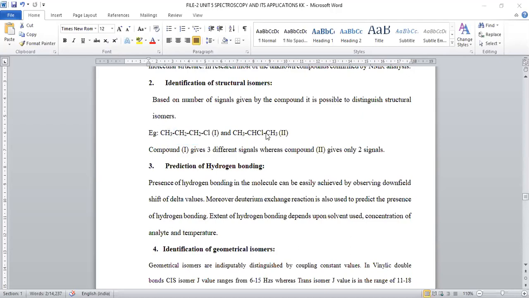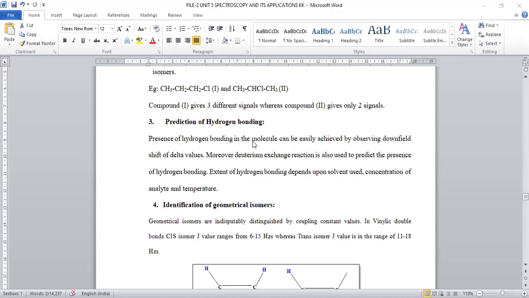These 2 methyls are one set instead of 2 sets. So this will give one peak and the CH proton will give another peak. So 2-chloropropane will give only 2 signals, 1-chloropropane will give 3 signals, right?